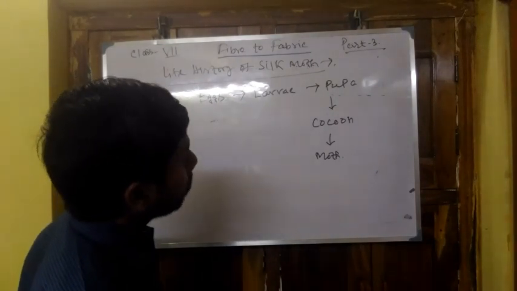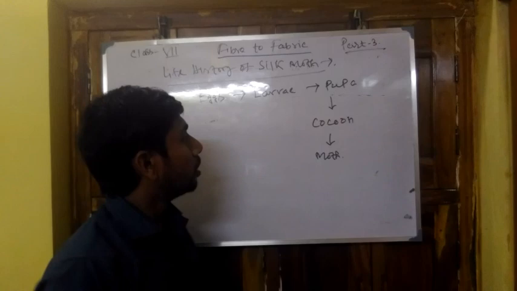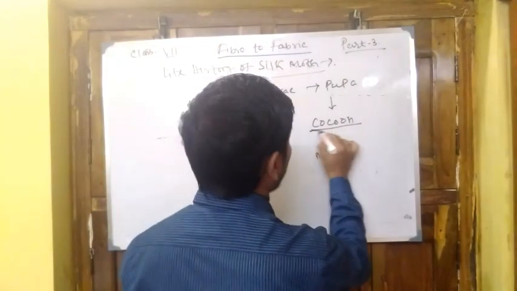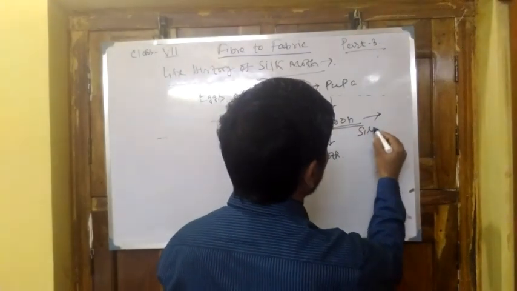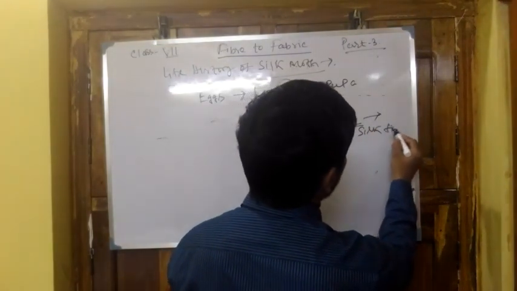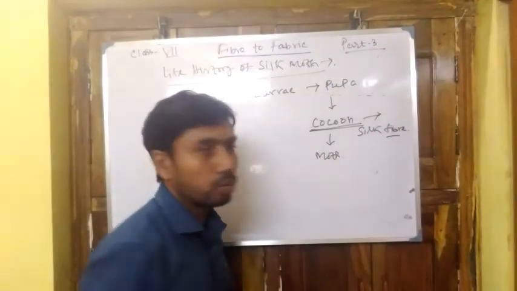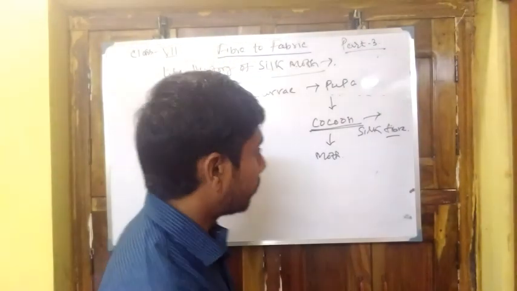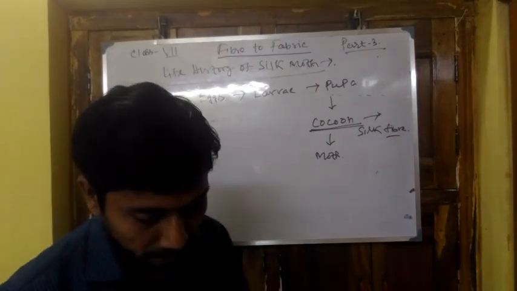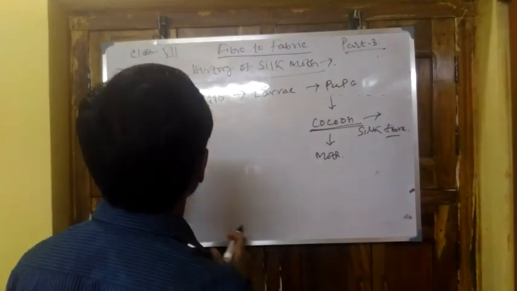Eggs, larva, pupa, cocoon, and then moth. Now from this cocoon, we extract the silk fiber. Next one, difference between wool and silk.